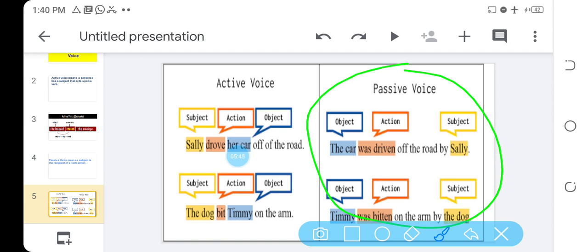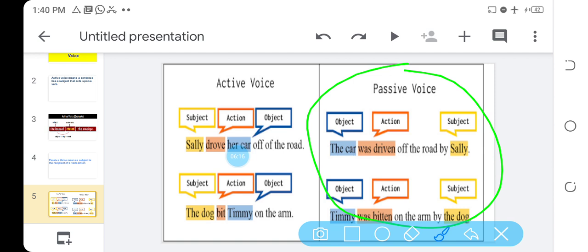Look at the first example of active voice there. It says, Sally drove a car off the road. Now, the subject there is what? Sally, because she's the one driving the car. What was the action she performed? Drove. And what did she perform the action on? A car. Now, let's look at passive. In passive, the object will come first, while the subject will come last.